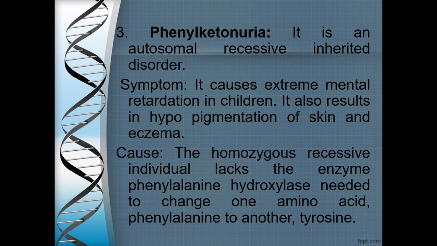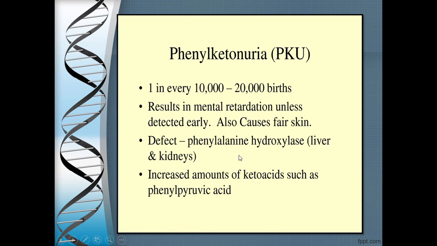So phenylalanine is acted upon by an enzyme called phenylalanine hydroxylase, and this particular enzyme is totally absent because of the defective allele. So what happens is, phenylalanine is accumulating in the body at different places. And the chances of babies to be born with this particular disorder is 1 in every 10,000 to 20,000 births can be a phenylketonuric patient.